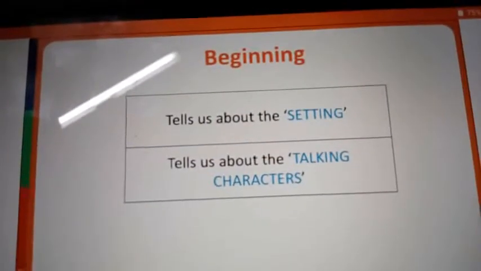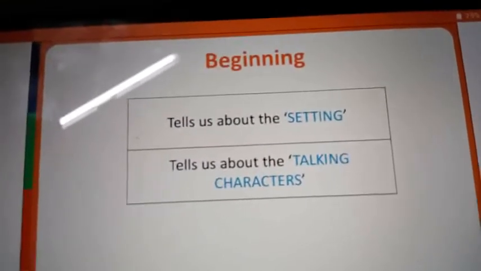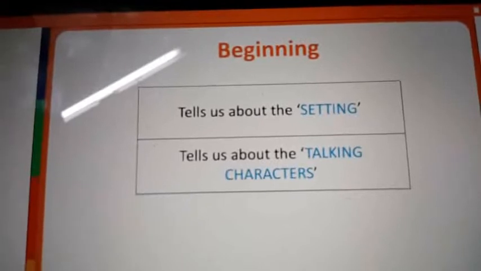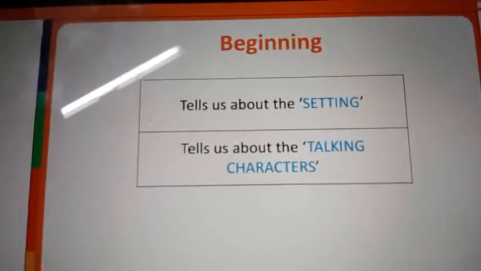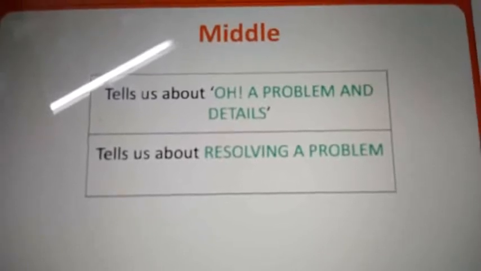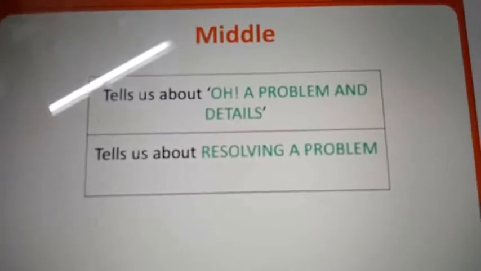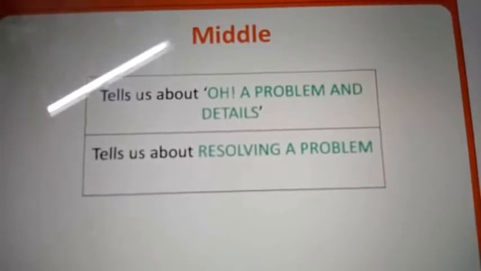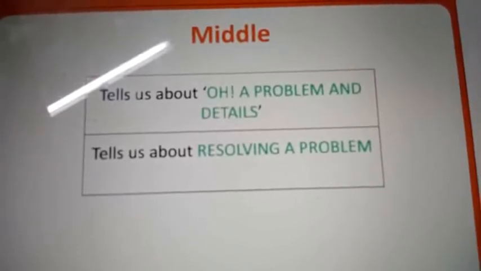For the beginning, we have to say the settings and characters. This is the beginning of the story. Next, middle. What we have to do means tell about the problem and details. Next, resolving a problem. These are all the middle of the story, my dear children.